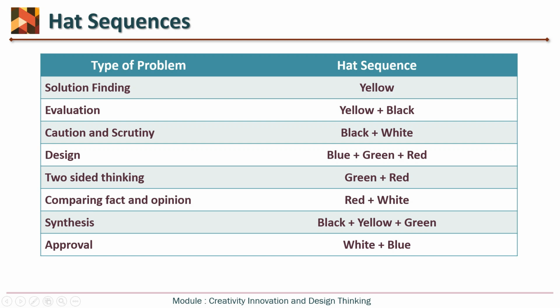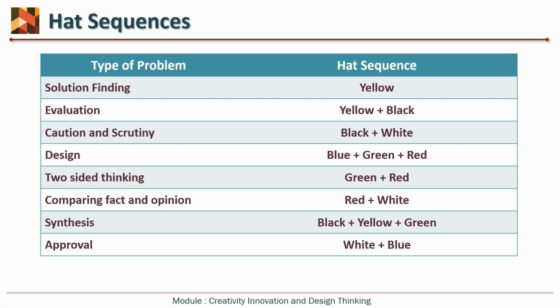But what about the white hat? If black is followed by white, then you can use it for problems related to caution and scrutiny. Then problems related to design can be best served by this sequence. First you wear a blue hat, then green hat, then red hat, or you can shuffle it also. Generally blue hat is at the end, but when we are designing, we always think of implementation first. So it is optional. You can use blue at the start, at the end, or both. So it can also be blue plus green plus red plus blue again.